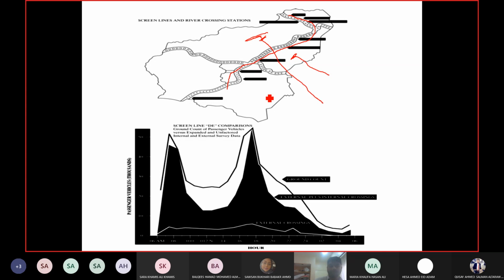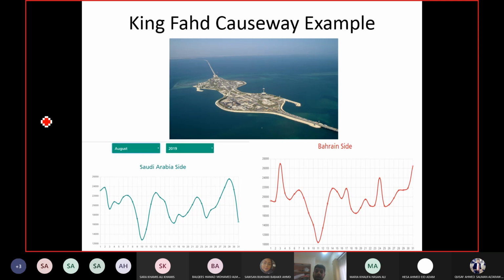Okay. So we have total crossings, which is internal plus external. The black line is the summation of internal plus external crossings. What are external crossings? People who are coming from out of these 2 zones and crossing the screen line. Internal crossings are people from these 2 zones who are crossing the screen line. Okay. I have another example for a screen line here.